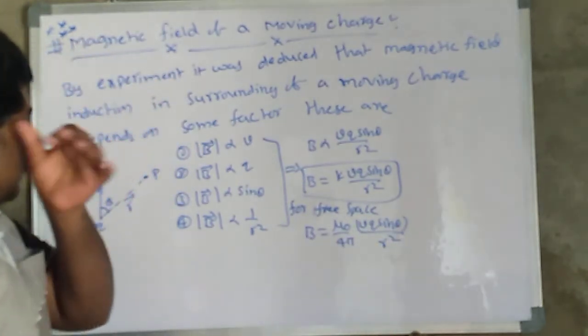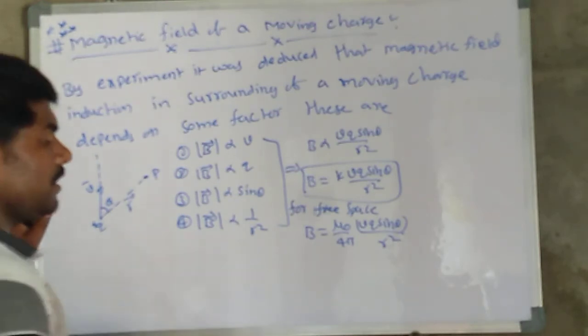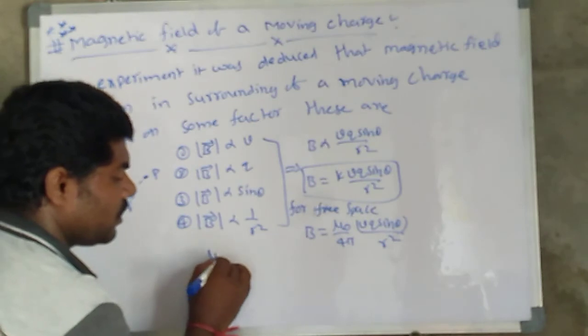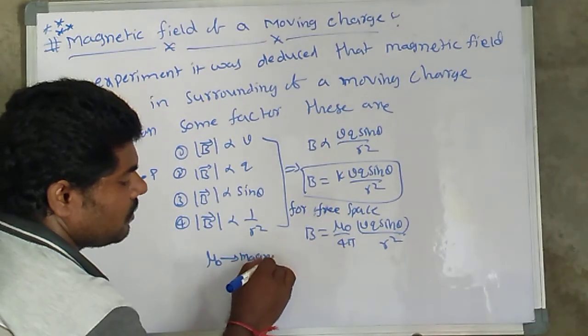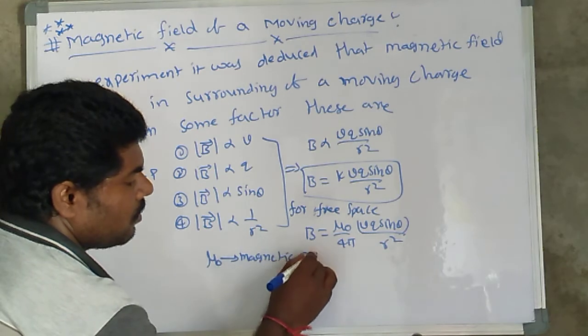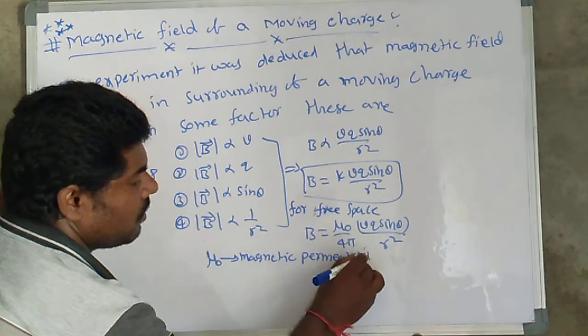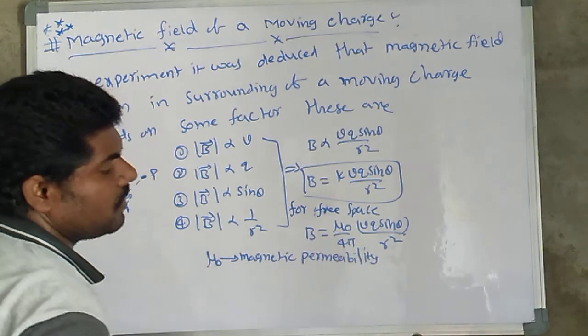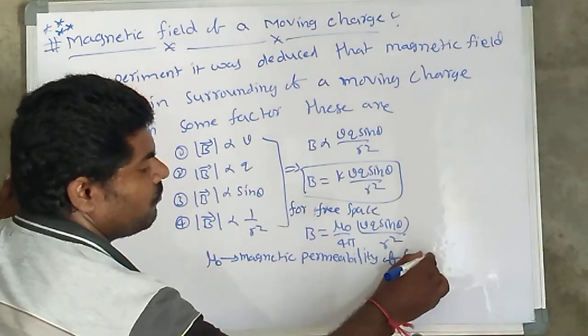Here mu naught indicates the magnetic permeability of free space.